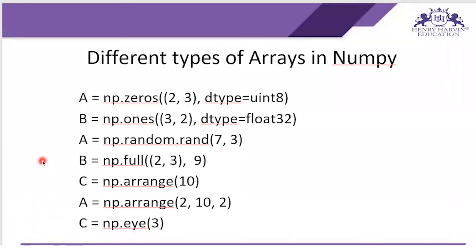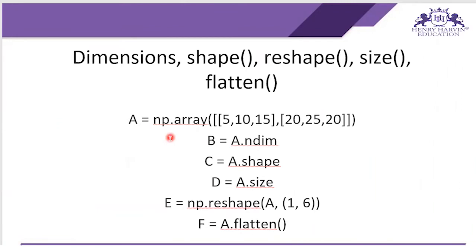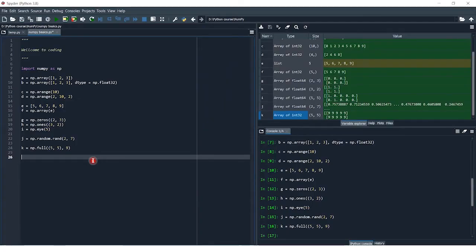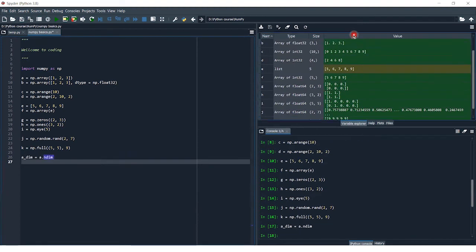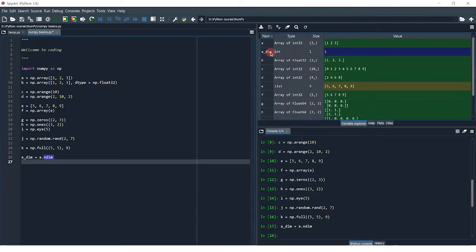We have dimensions, shape, reshape, size, flatten. Let me tell you about these functions also. Now let's see the dimension of this a. I just type a_dim is equal to a.ndim. When I execute this, here, as you can see, a has the dimension 1 and a_dim has value 1.